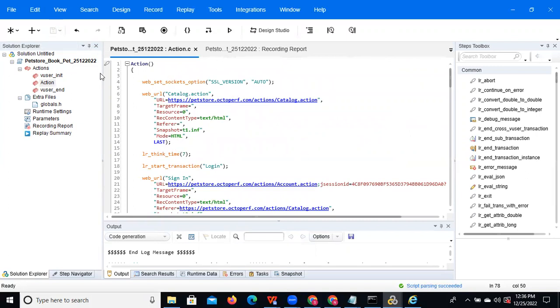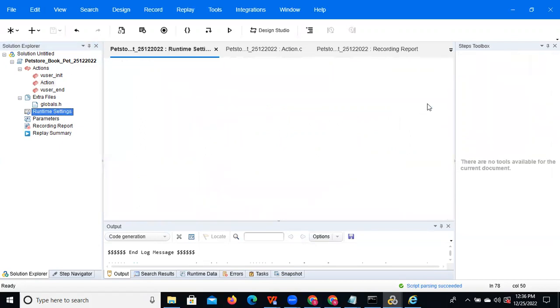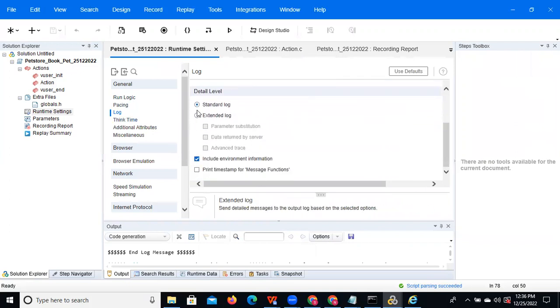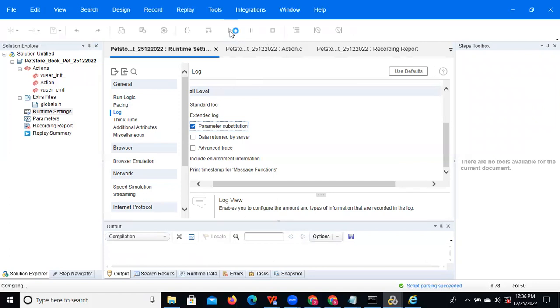Now what we can do is execute one time, just from our understanding point of view, to see how the script is working. To execute, we need to set these settings in runtime settings. We have the logs. We need to set extended logs and parameter substitution. Now this is the replay button. You can click on that, and you are able to see how the execution is going.